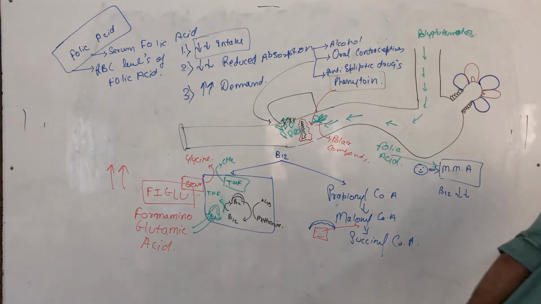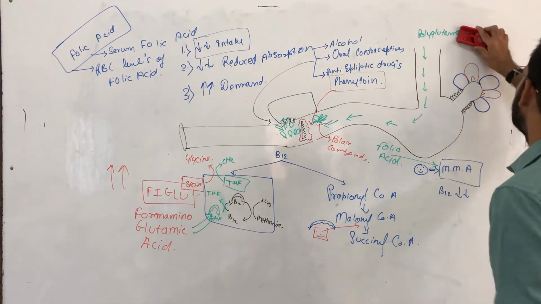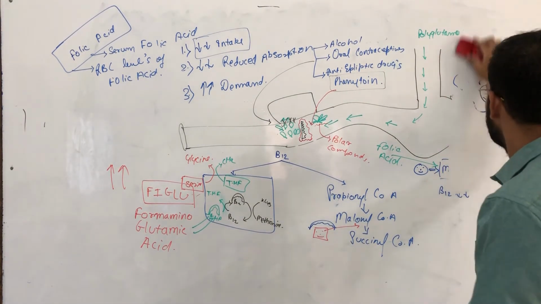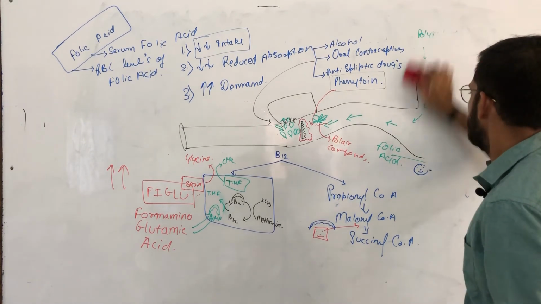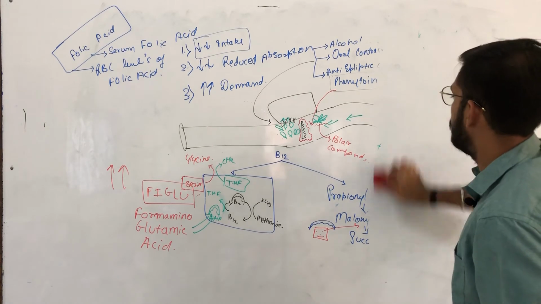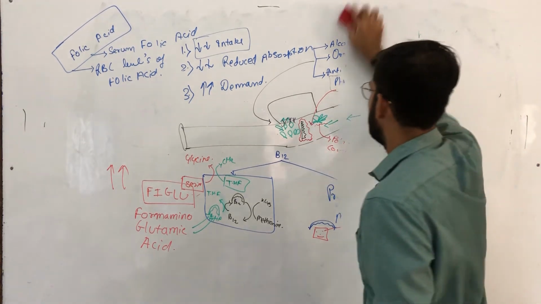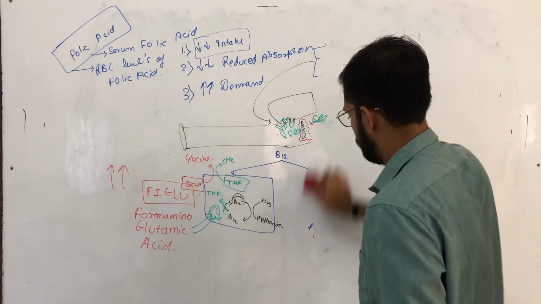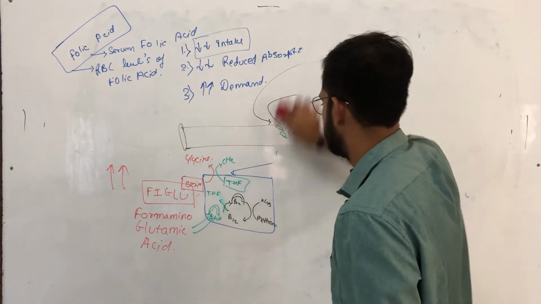Now, we shall progress our lecture further towards the bone marrow findings and the blood findings in the patient of macrocytic megaloblastic anemia.